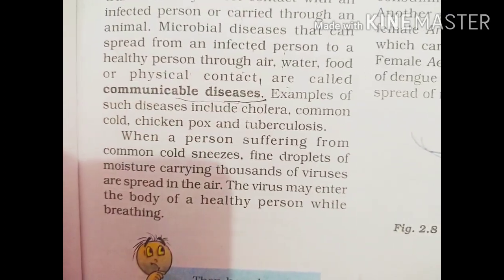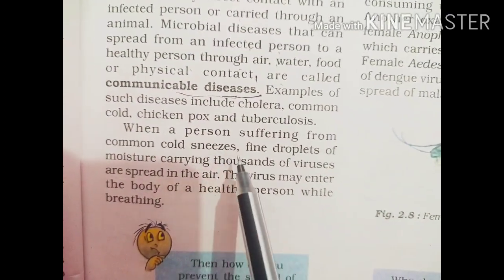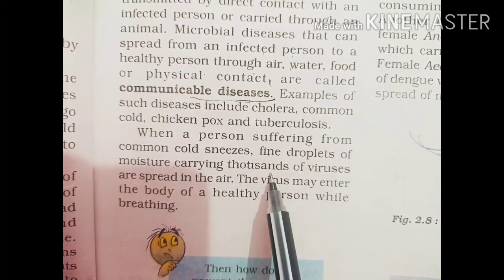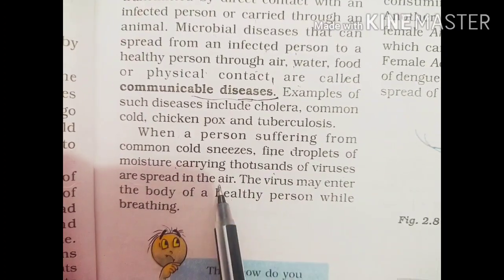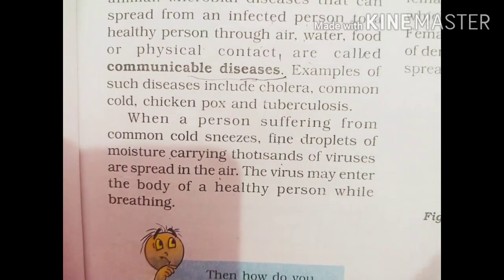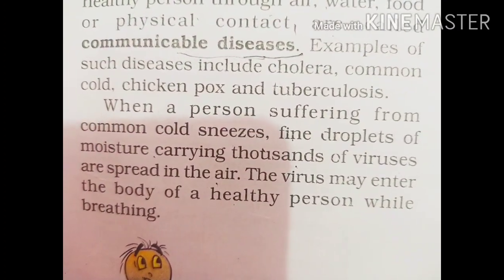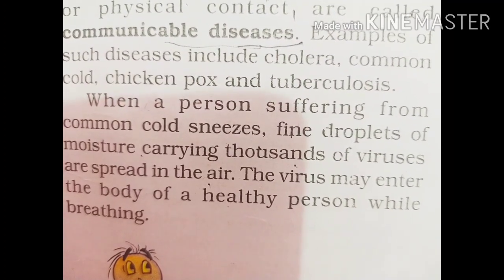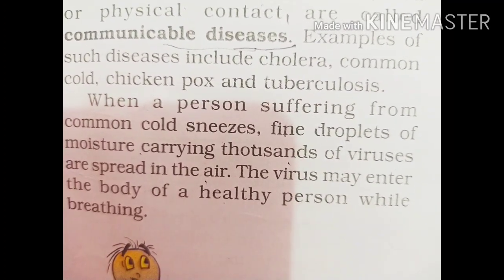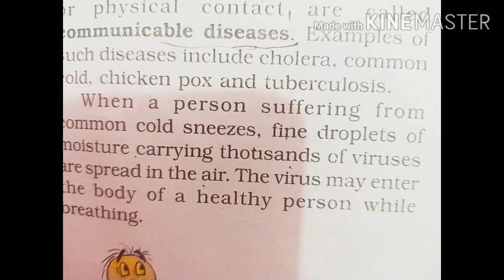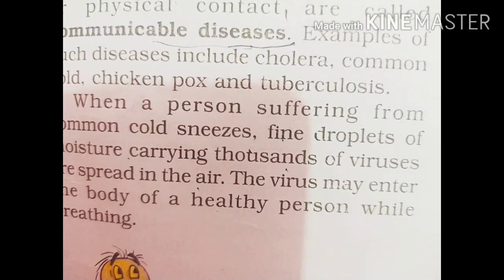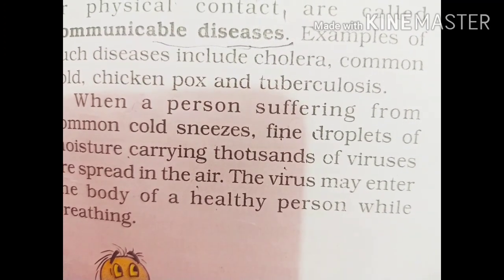When a person suffering from a common cold sneezes, fine droplets of moisture carrying thousands of viruses are spread in the air. Sneezing is the most common first symptom of the common cold. When a person sneezes, water droplets from their nose and mouth come out.